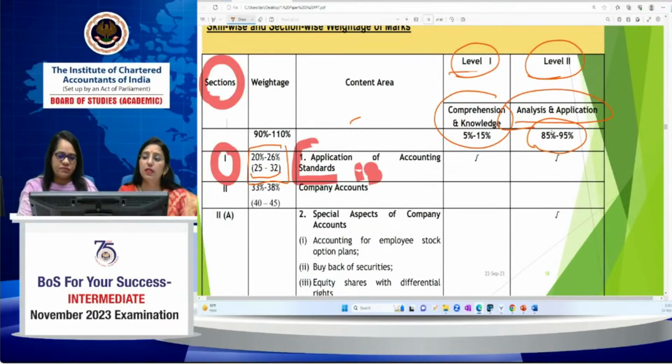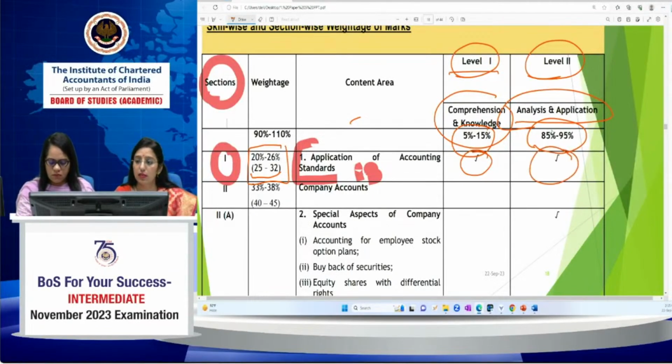Level 1 is related to comprehension and knowledge. For comprehension and knowledge, the weightage will be 5% to 15%. Some selected topics will cover this. For example, from chapter 1 it can be asked. For chapter 1, which is related to the accounting standards, both types of questions may be asked. That means it can be related to comprehension and to application and analysis.